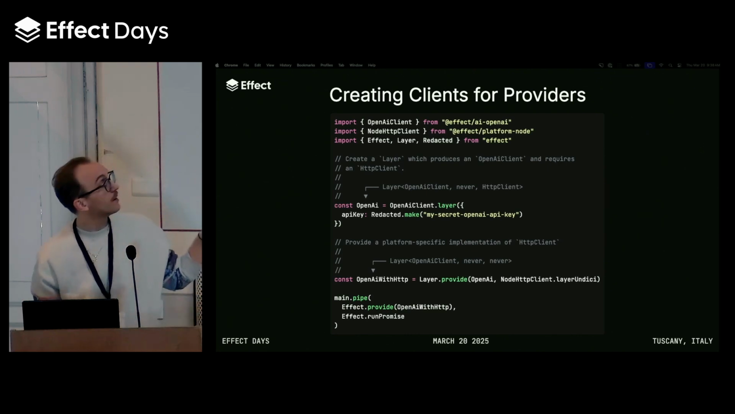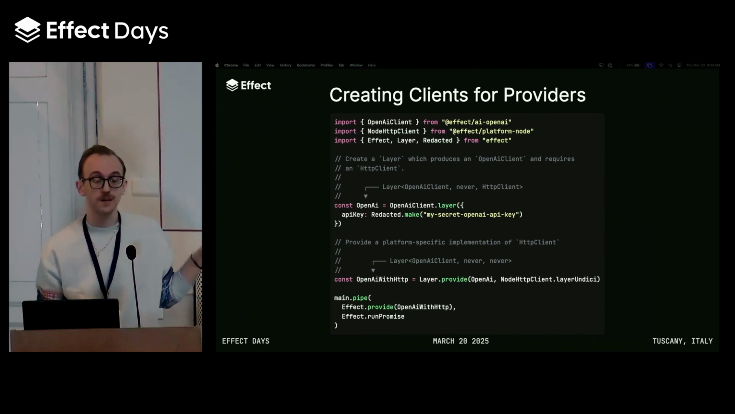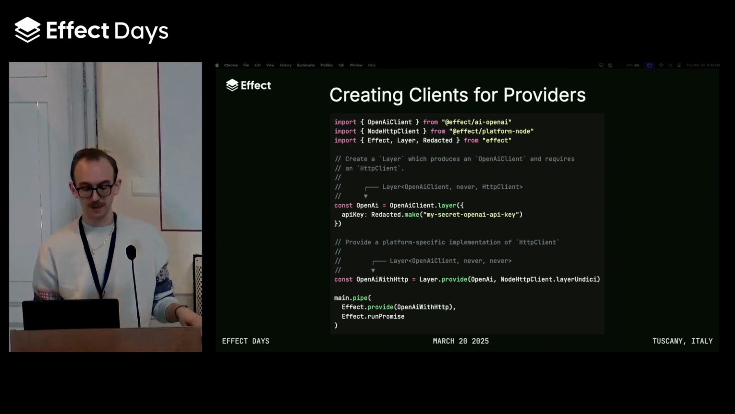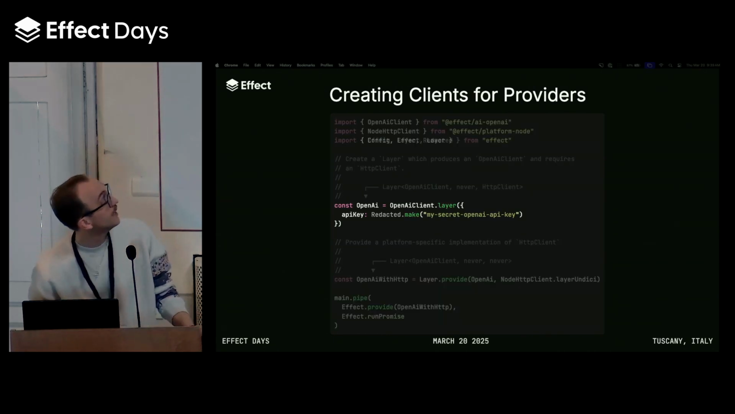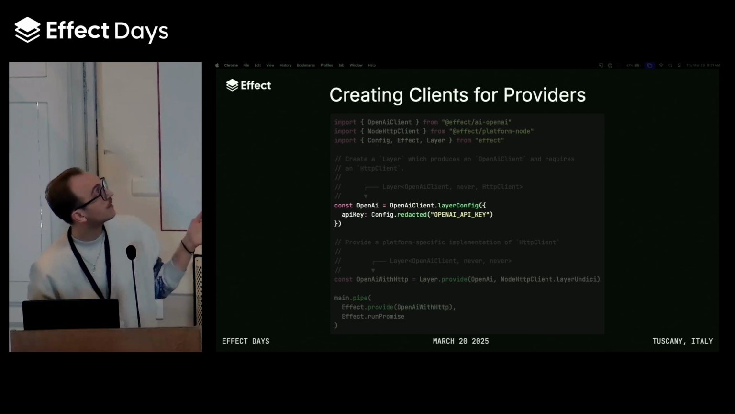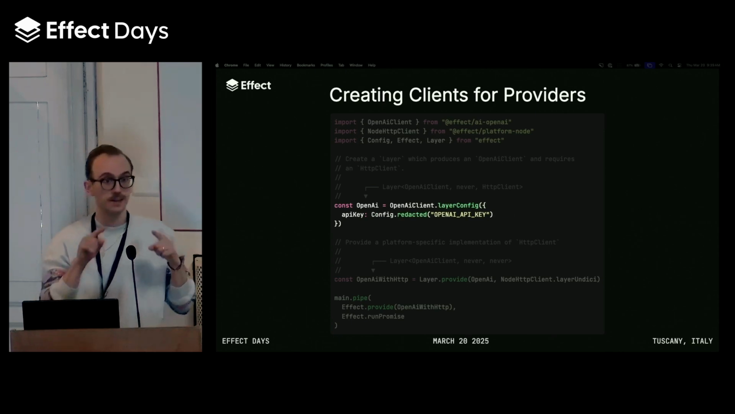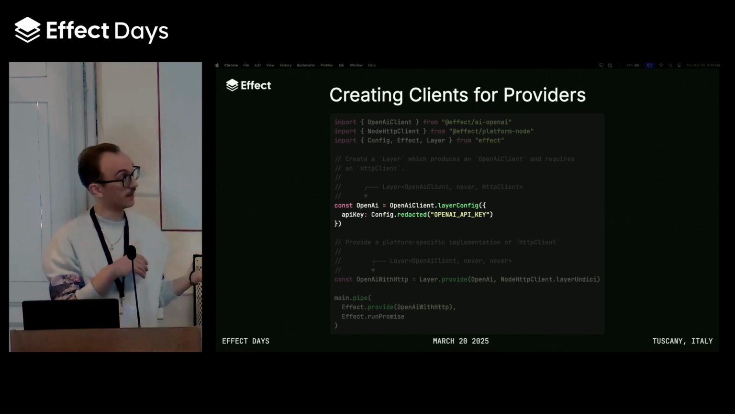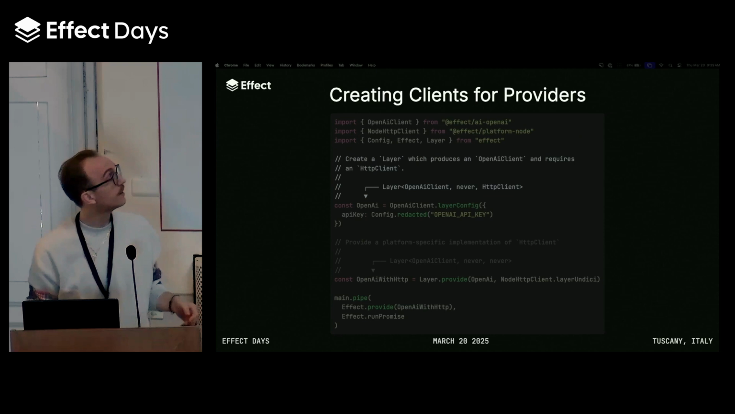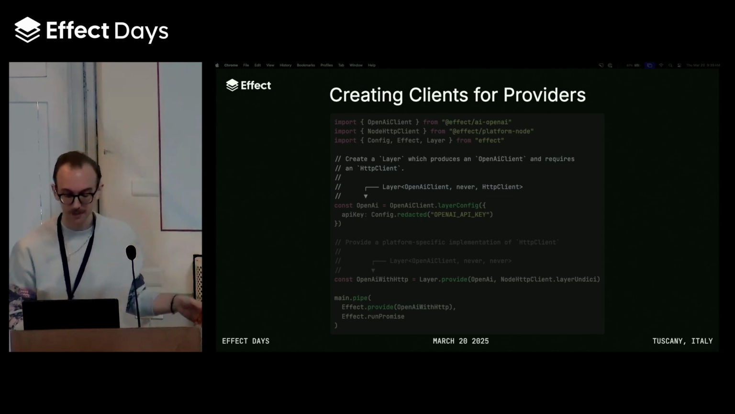And the layer constructor that is exposed from these modules is really helpful when you're prototyping because you can just hard code your API key right there. But obviously, when you get into production, you want to do things a little bit more properly. So we also export a layer config constructor where you can provide configs inline to give the layer everything it needs, and you're still ending up with a layer that produces the client that you want.